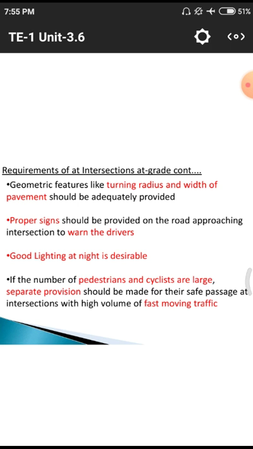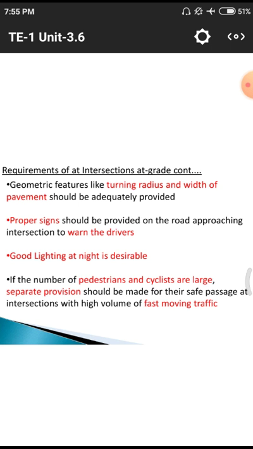If the number of pedestrians or cyclists is large, that means in that particular cross section there may be a huge quantity of pedestrians, that means walkers. Those people who are using their feet to travel on those particular roads are called pedestrians. And if the cyclists are large, meaning bicycles are being used, for pedestrian purposes also we need to provide a separate provision. Why?